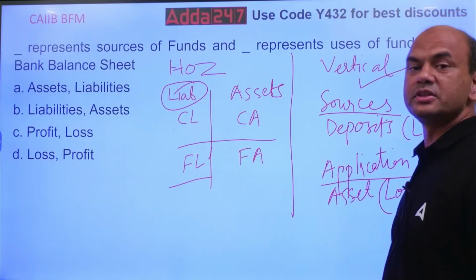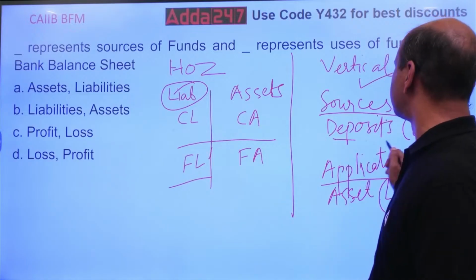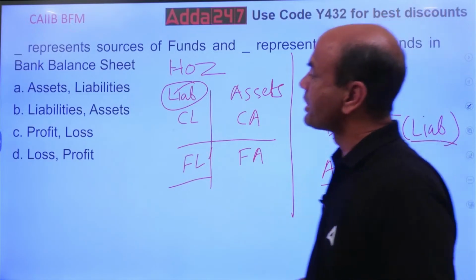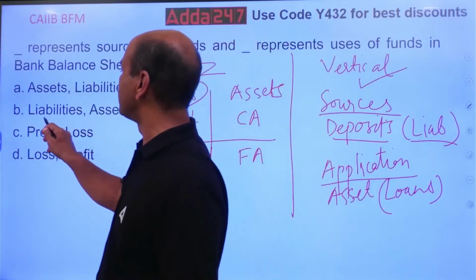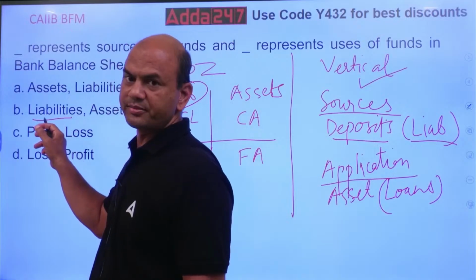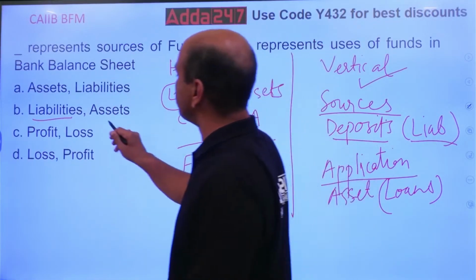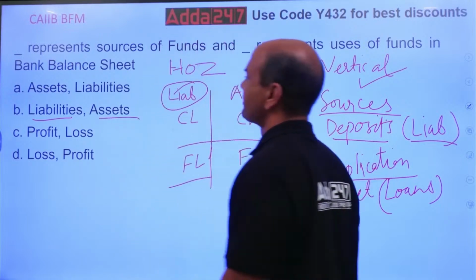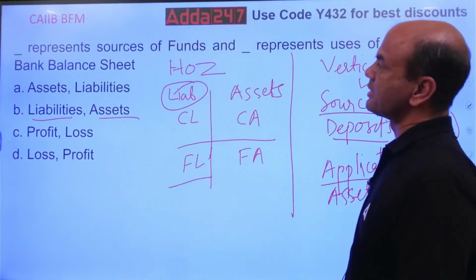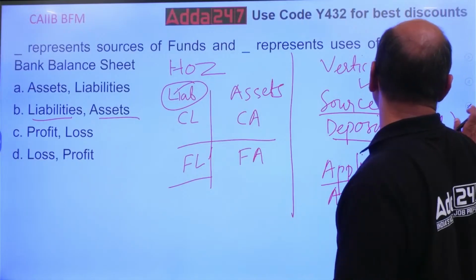Dash represents the sources of funds. What represents sources of funds? Deposits or liabilities. So liabilities will represent the sources of funds here. First blank is for liabilities. Second blank, dash represents uses of funds, is assets. So liabilities represent sources of funds and assets represent uses of funds.